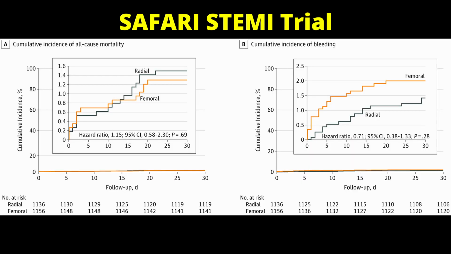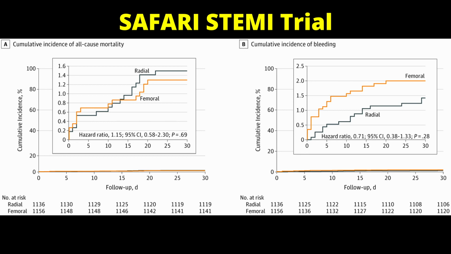The Safari STEMI trial, however, found that there was no difference in 30-day mortality rate between the radial and the femoral access. This trial was stopped early for its futility and it had enrolled less than 50% of its planned sample size.